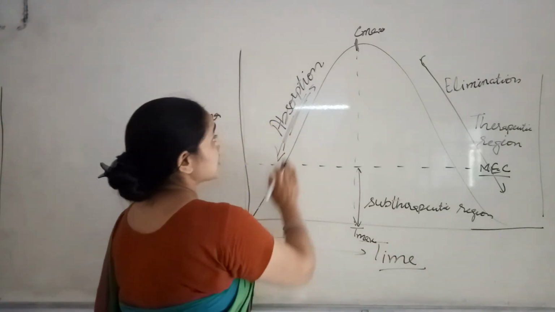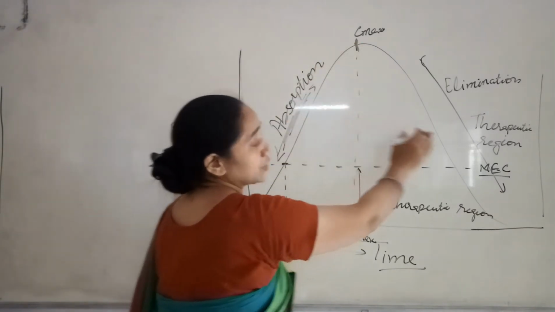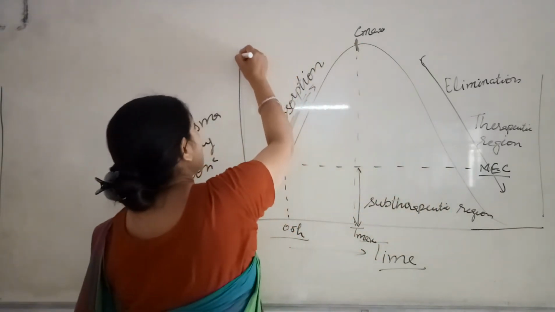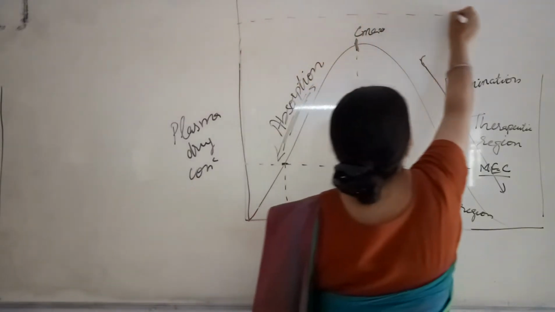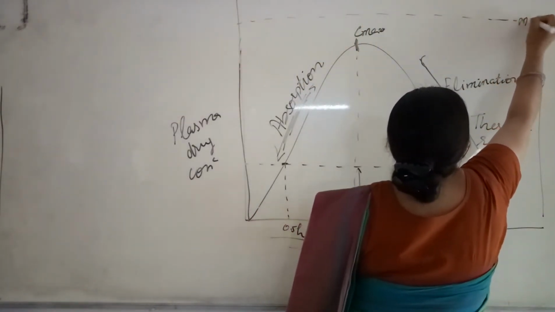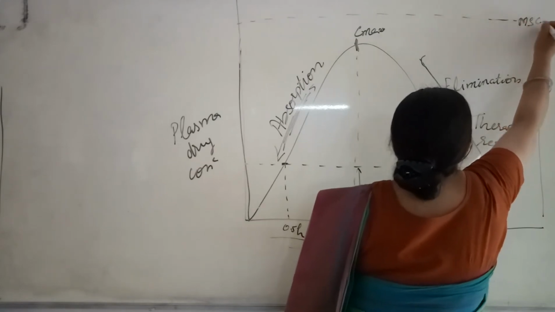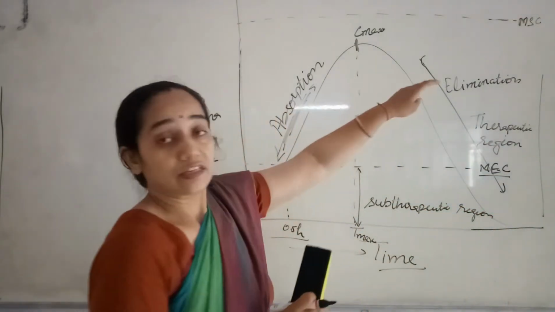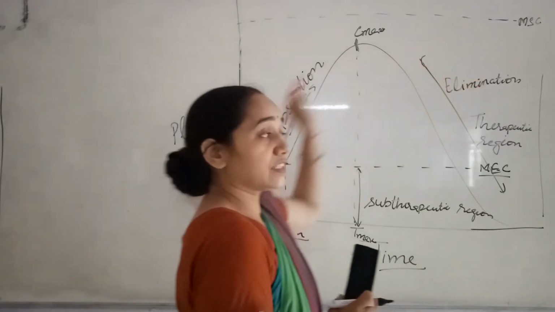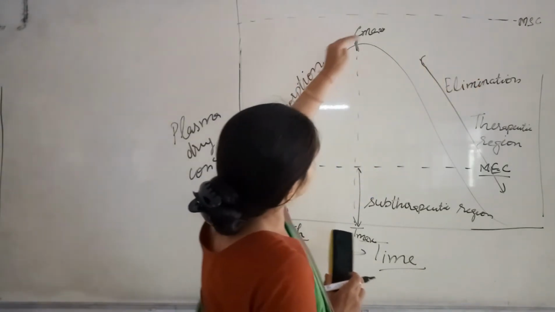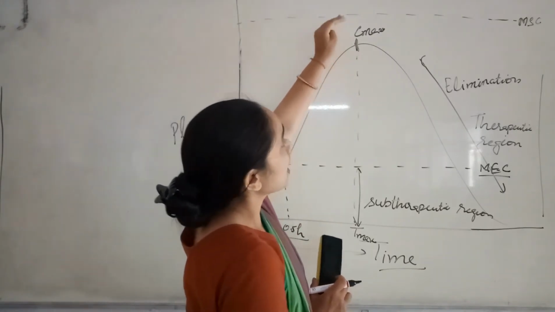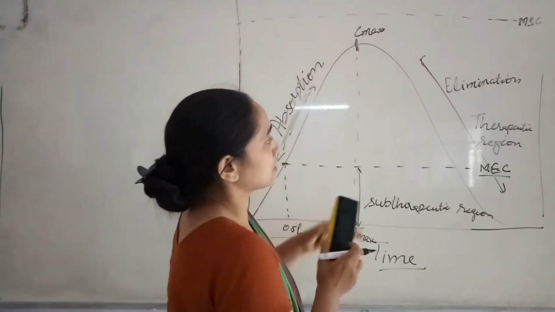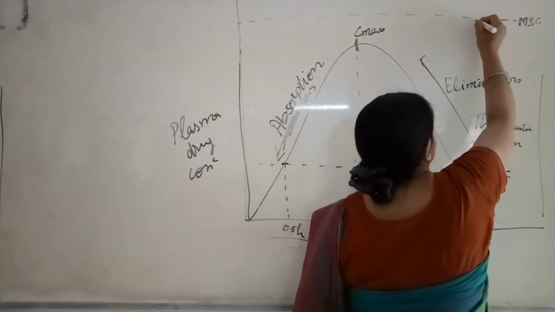Now, if the drug falls into the therapeutic region, there will be a concentration that is the maximum safe concentration, MSC, the safe concentration achieved in the plasma. If it is below the safe concentration, this is the therapeutic region.